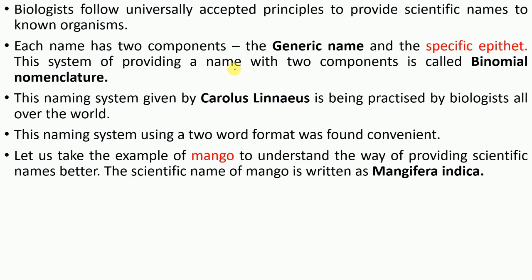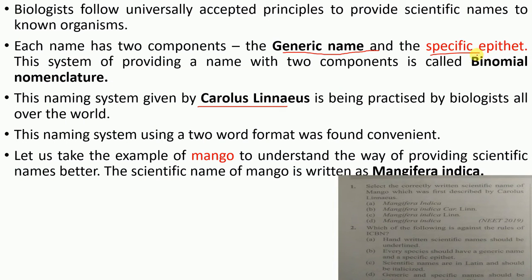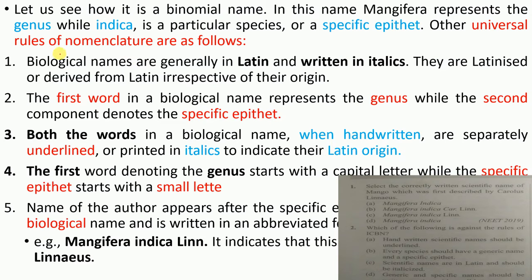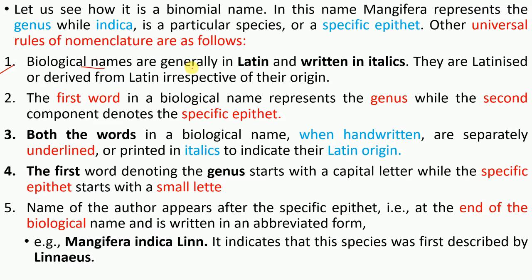Actually, there is the binomial nomenclature system given by Carolus Linnaeus, in which the first name is the generic name and the second one is the specific epithet. For example, Mangifera indica, and there are some rules for this nomenclature. First rule: biological names are generally in Latin and written in italics.